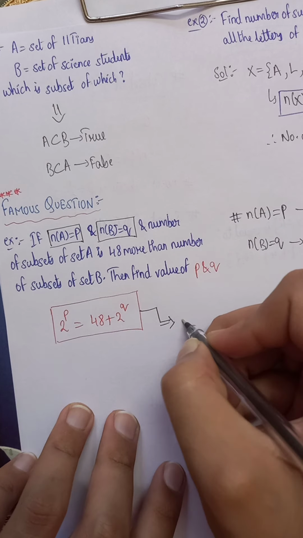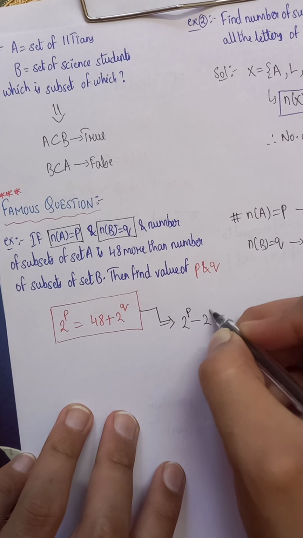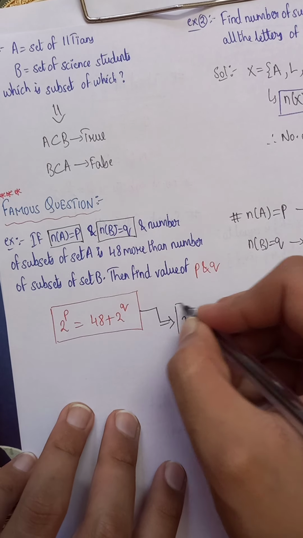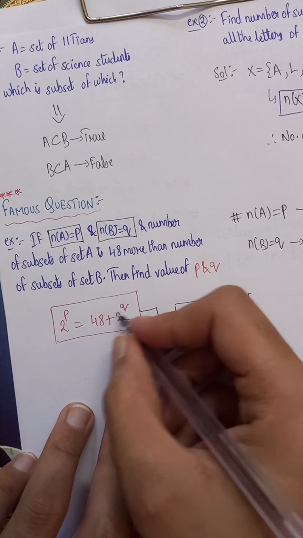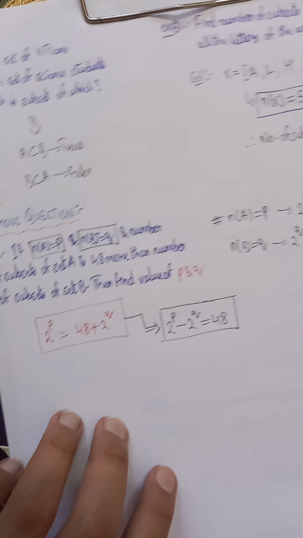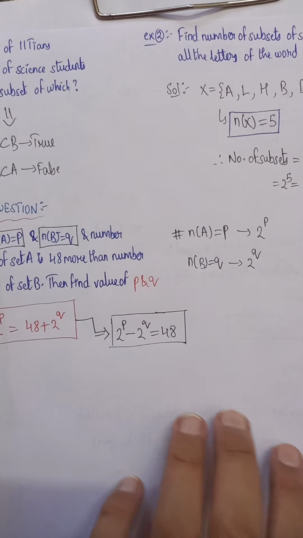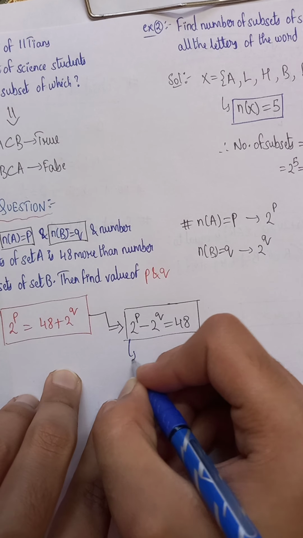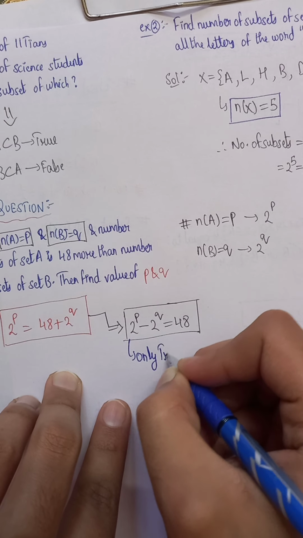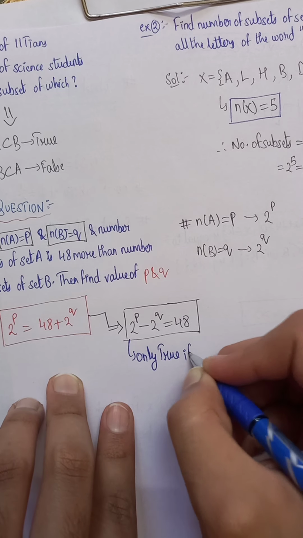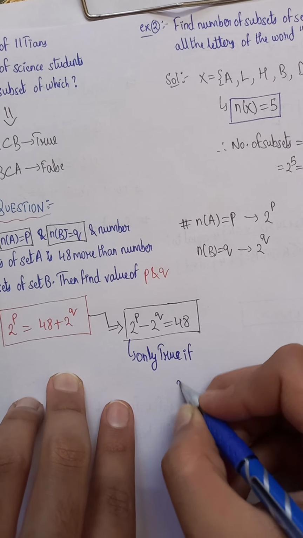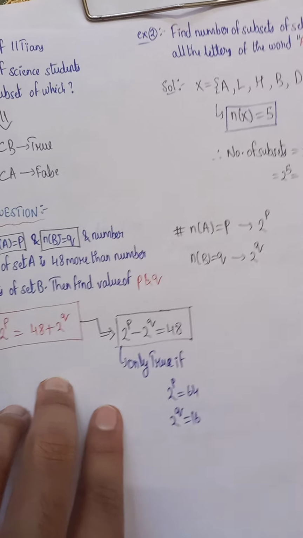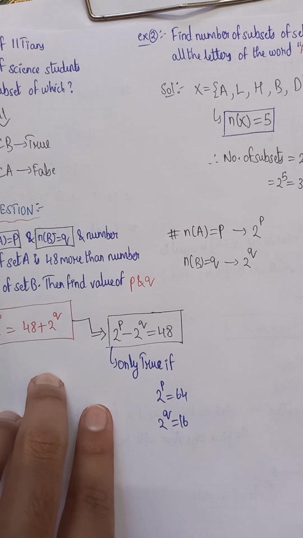We can write this equation as 2 to the power p minus 2 to the power q equals 48. Can I write it? Yes, I can. Just sending 2 to the power q to this side. This equation is only true if 2 to the power p is 64 and 2 to the power q is 16. How? The question may arise how.